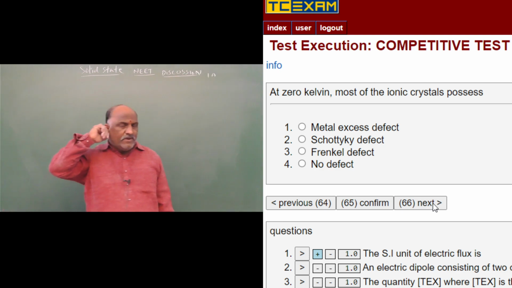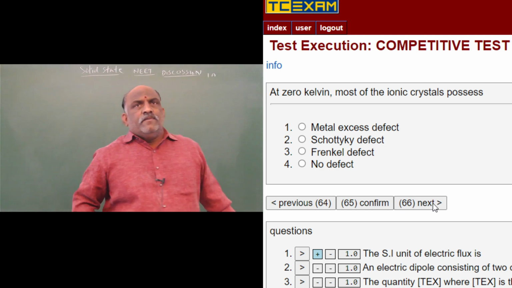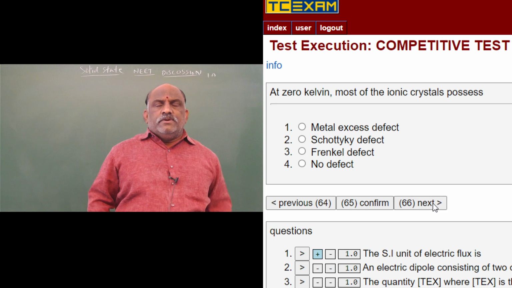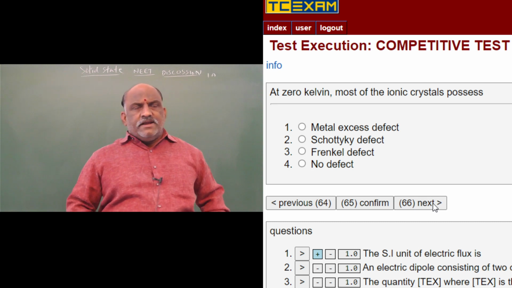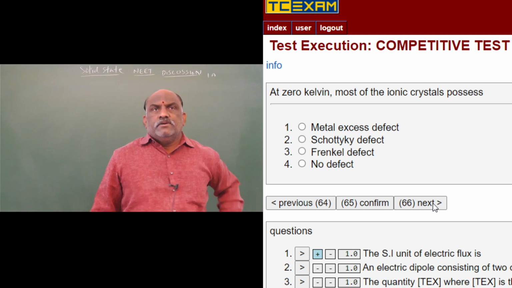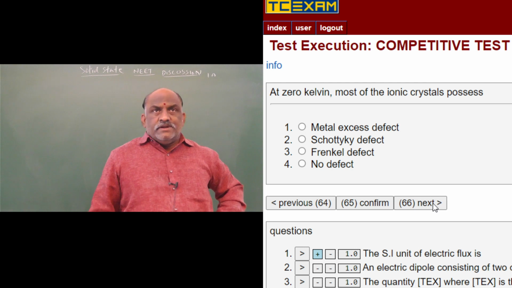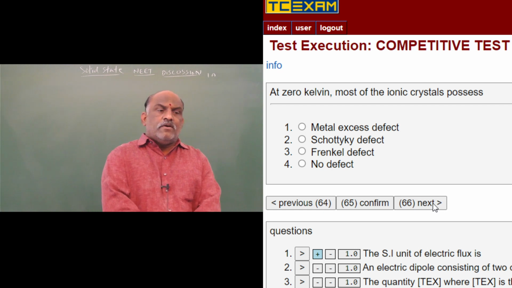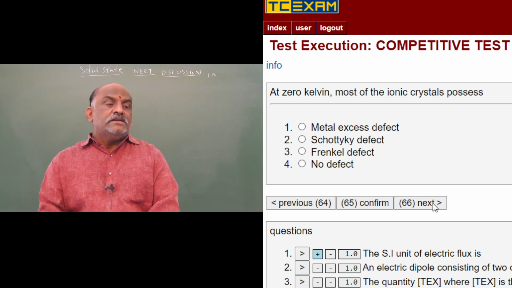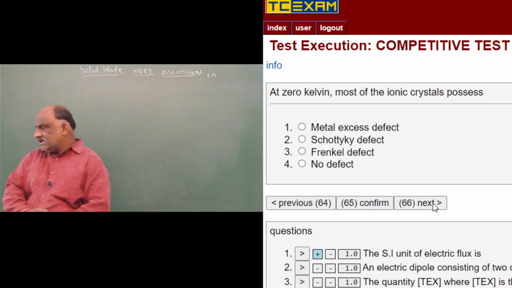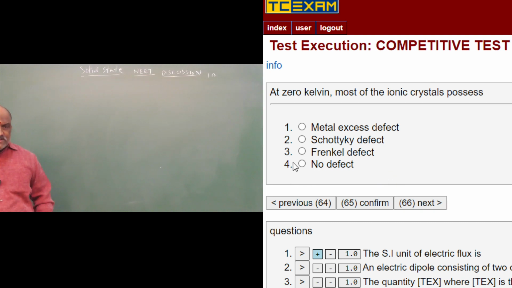If the temperature rises, ions will be missing in equal numbers of cations and anions, or occupy interstitial positions, or some plus 3 ions will occupy plus 2 sites. This is explained in the form of Schottky, Frenkel, and metal excess defects. But at 0 Kelvin, most ionic crystals possess no defects. No defect is the right answer. This is a concept background question. Nothing to worry about for this one.